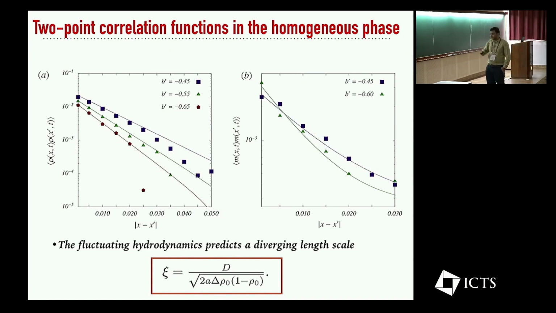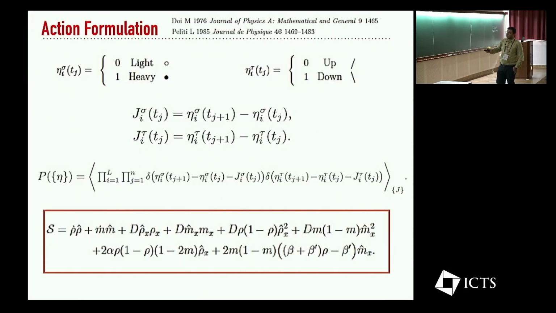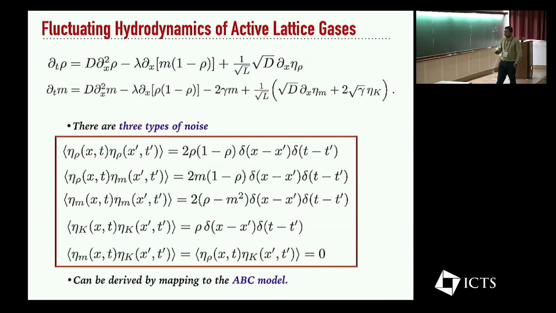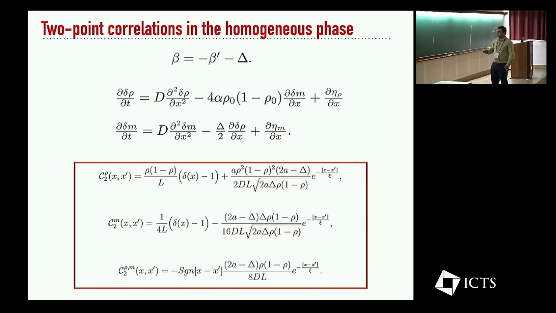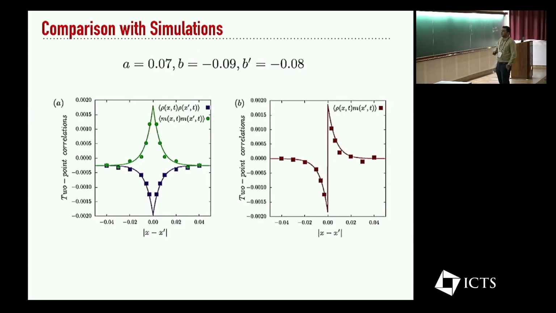The fluctuating hydrodynamics approach that we have used actually predicts a diverging correlation length. If I just go back to the active lattice gas, there was a diverging correlation length only at a point in this phase diagram, whereas we are predicting that in this phase diagram, this entire line has a diverging correlation length. So there are some quantitative differences between these two models, which remain to be studied further. So we have the following prediction, which we are testing, but what remains to be seen is how good these predictions are.